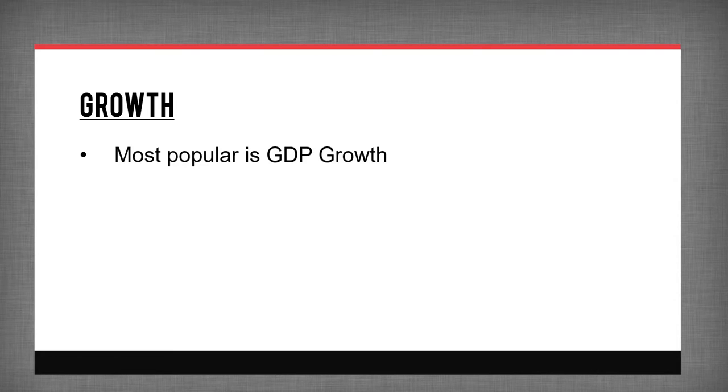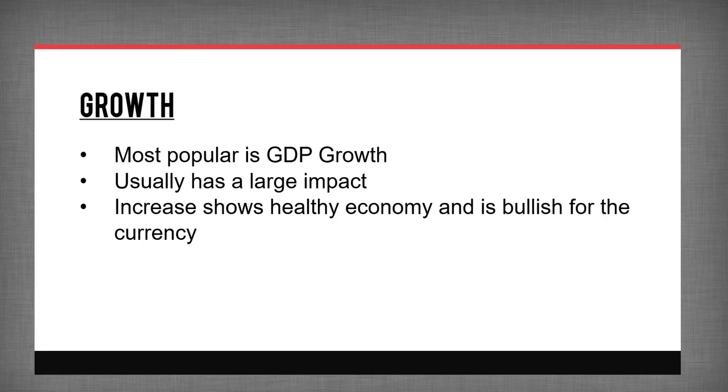Thirdly, we have growth. The most popular indicator in this category is GDP growth, as it is able to give us an overall picture of the economy. Typically, the impact of this will be quite large, but it still depends on how far apart the actual numbers are from the expected. An increase in GDP growth shows a healthy economy, which will strengthen the currency. However, if there is slowing growth, it is likely that banks will cut rates to try spurring on the economy. By cutting rates, investors will move their money out of the country, and this will eventually lead to a depreciation of the currency. Hence, it will be seen as a bearish signal.